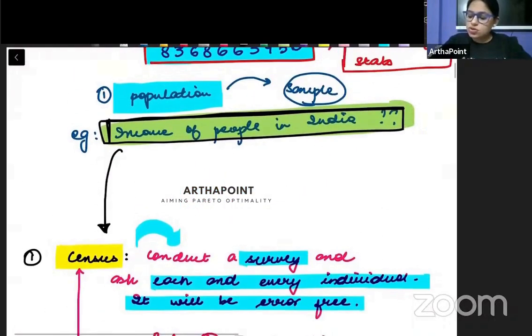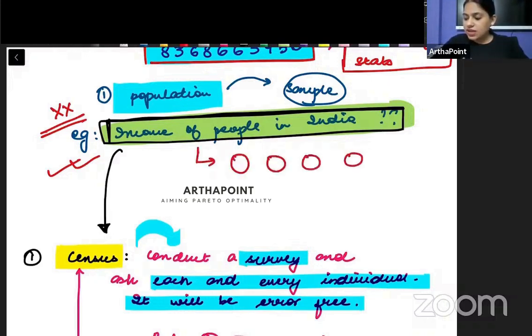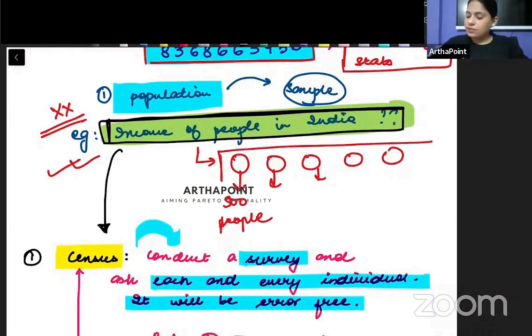So imagine, suppose due to some reason, I am not able to collect the information of all the people in India. And इसका एक बहुत बड़ा reason ये हो सकता है that the population is huge and I don't have time to collect information about every individual. हर इंडिविजुअल के बारे में जानने का, उसको समझने का कि उसके पास कितना इनकम है, I don't have time for that. So let's say what I do is I decide that from every state I will ask the income of say 500 people, and that will become my sample.